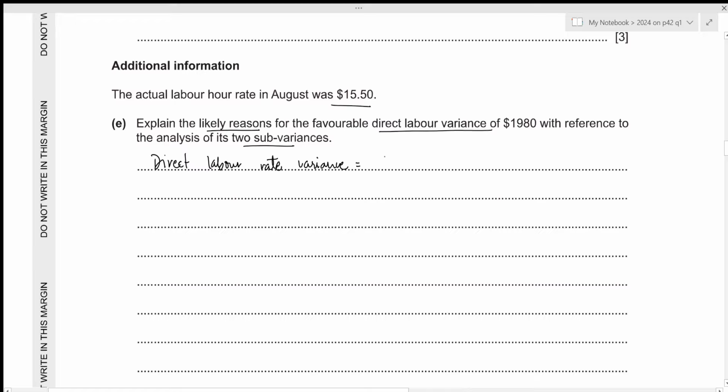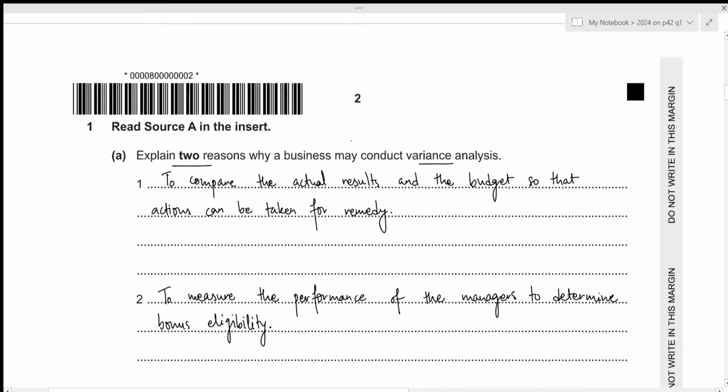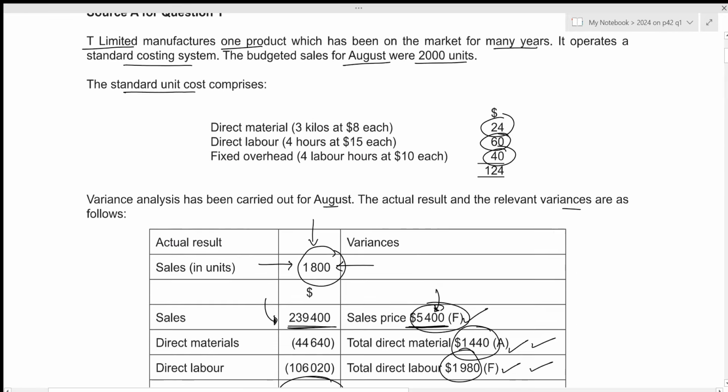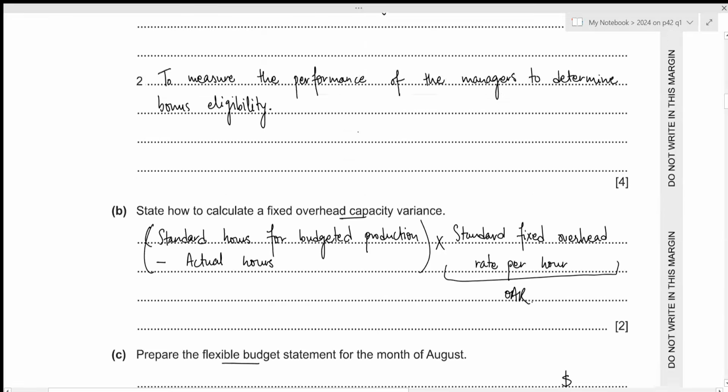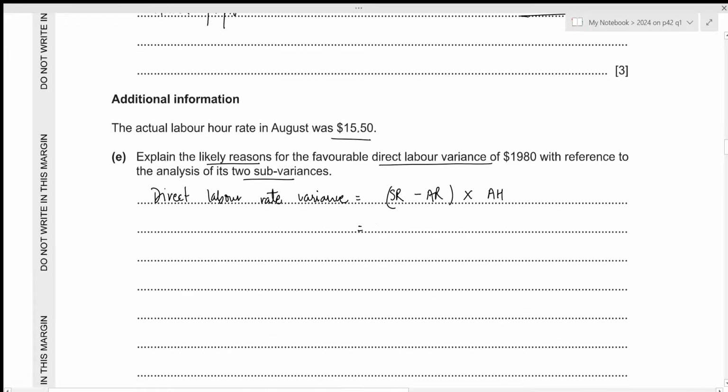The formula is just going to be the standard rate per hour minus the actual rate per hour, multiplied by the actual hours. The standard rate was given above, and looking at the rate per hour, we can see that it's 15, and the actual rate per hour is given right here to be 15.5.